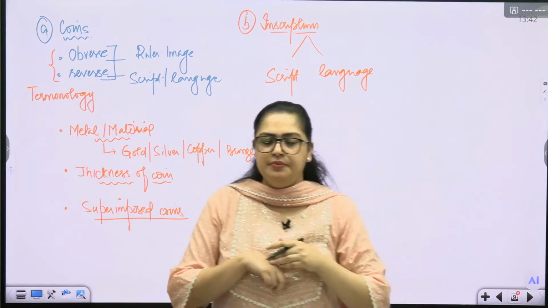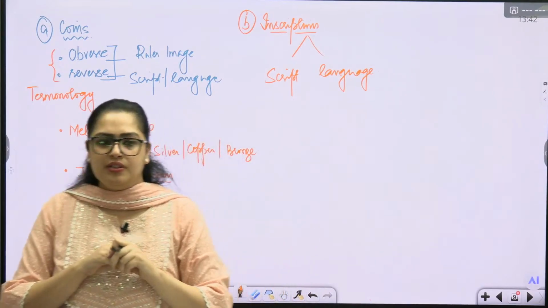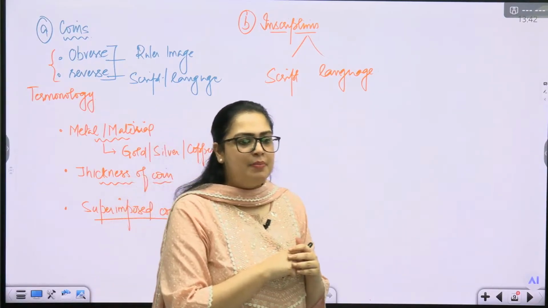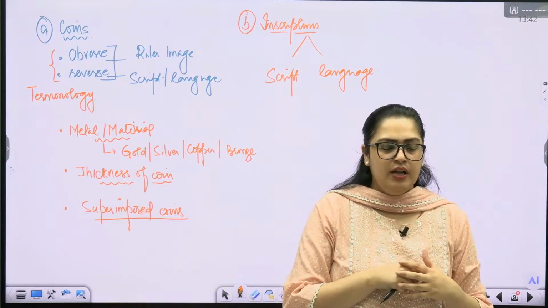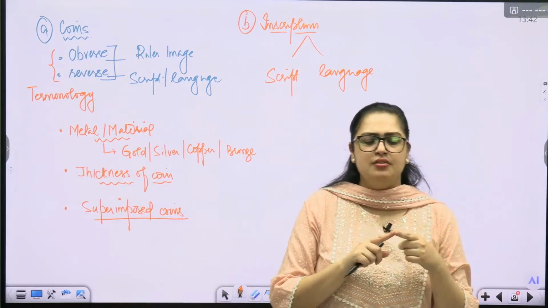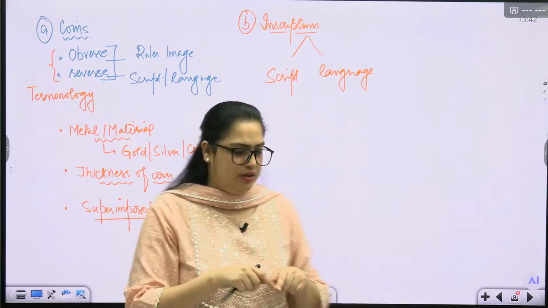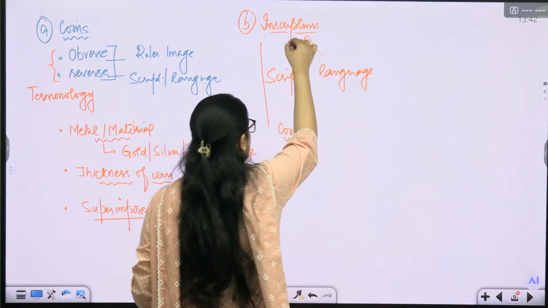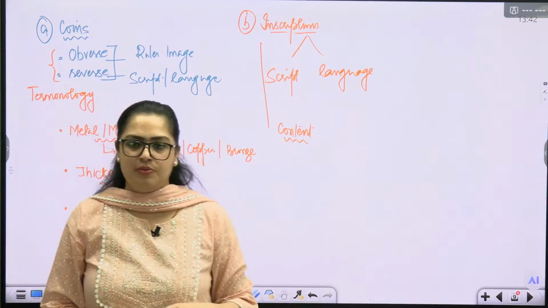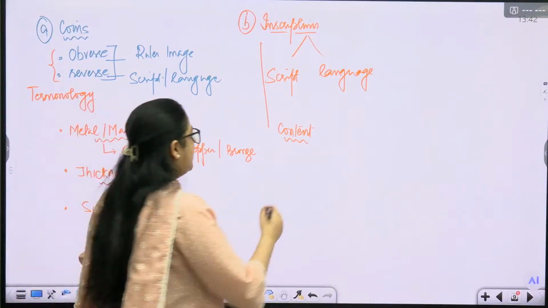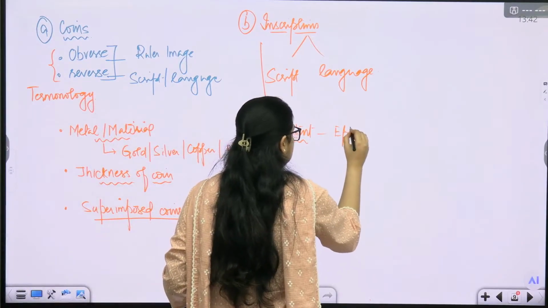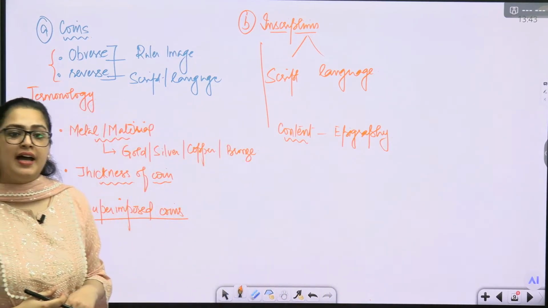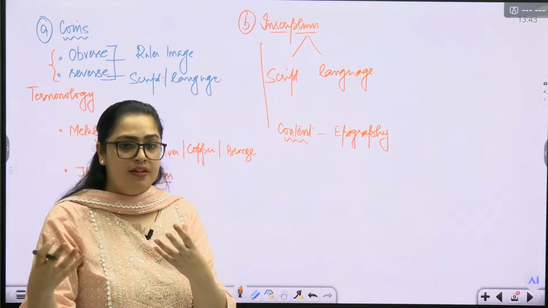Now understand that when we talk about this part, inscription, as part of archaeology, we try to understand two things. First, what is the content of the inscription? Meaning, what is actually written here? That study of inscription is called epigraphy, E-P-I-G-R-A-P-H-Y. When you are reading the entire content and trying to make sense of what is written there.